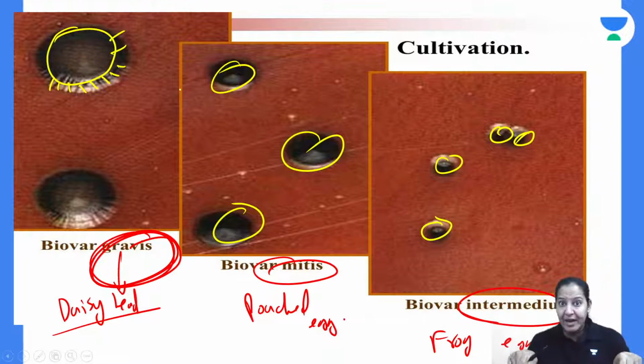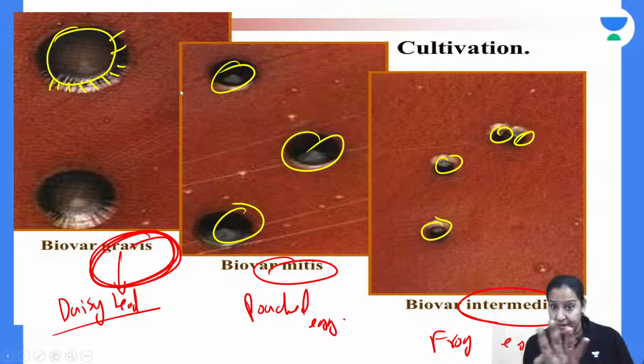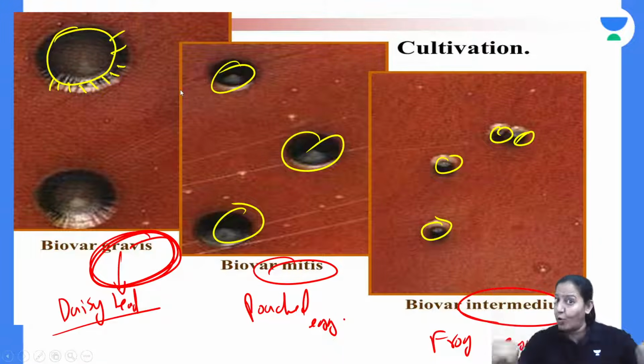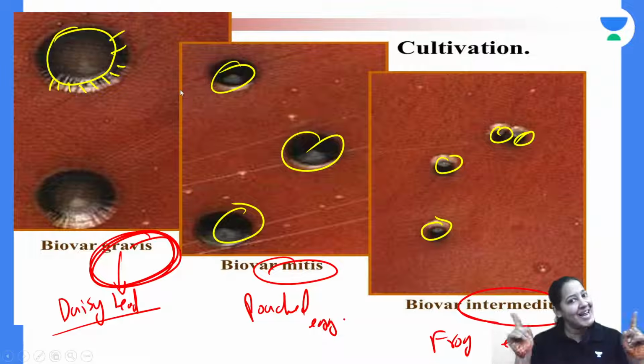So which is this medium? The medium is telluride blood agar. Since it is a blood agar, the background is red. Appreciate the red color. This blood agar contains telluride. So it is a selective media for Corynebacterium diphtheriae. Only Corynebacterium diphtheriae is growing. No other bacteria is growing. It is telluride blood agar.